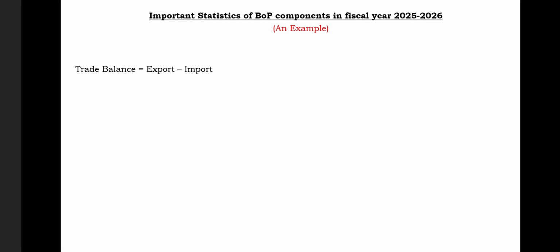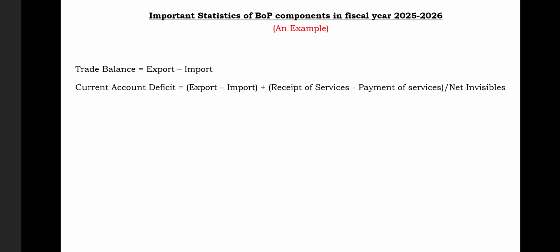We all know about balance of trade. Balance of trade is the difference between the export of a country's goods minus the import of a country's goods, right? So it is known as trade balance. And current account deficit is export minus import plus the receipt of services minus payment of services. The net services are obviously known as net invisibles.